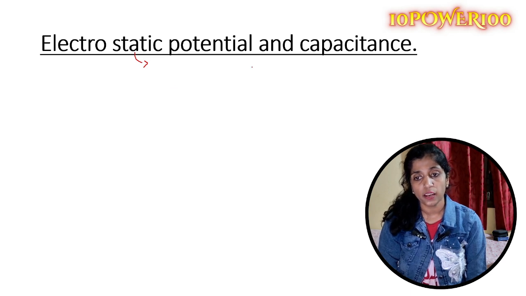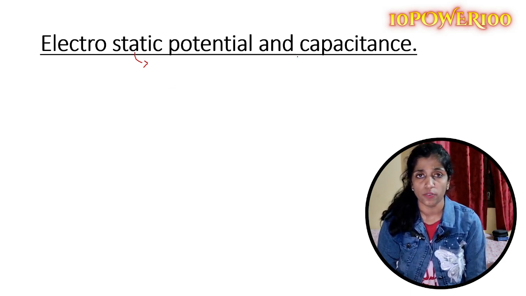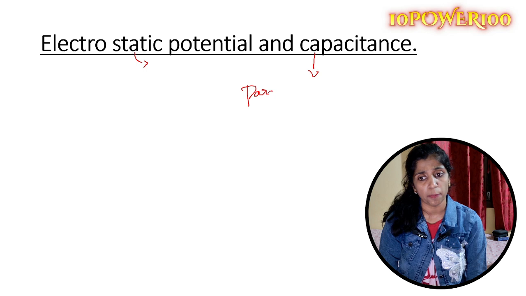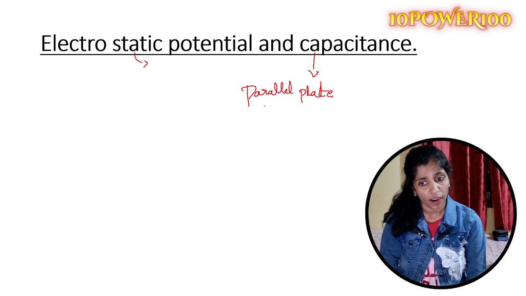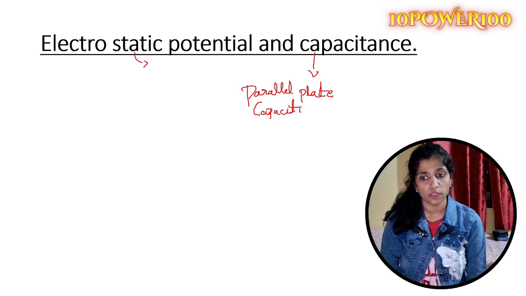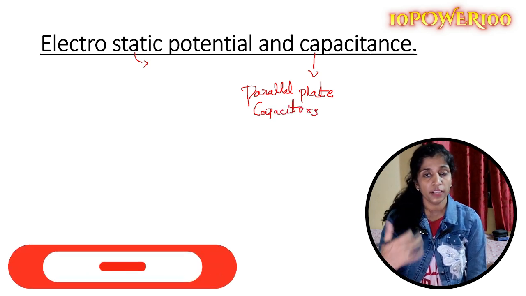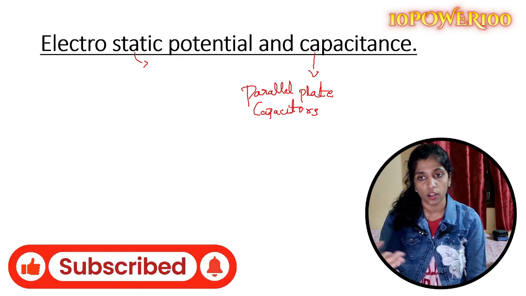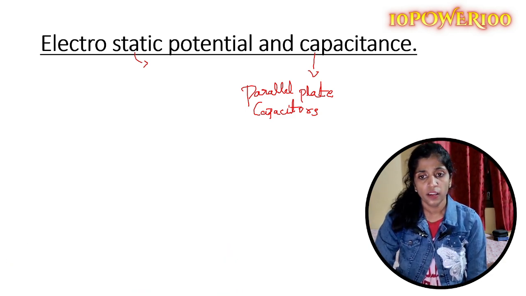Okay, and then next we have capacitance. What is capacitance, or what is the SI unit of capacitance? And you have again a very important concept, that is the parallel plate capacitor. Derive an expression for the capacitance of a parallel plate capacitor, or on what factors the capacitance depends. So these are some of the important concepts in this chapter as well, as you've already studied for your quarterly. I think these are some of the topics where you have to again recall and study.